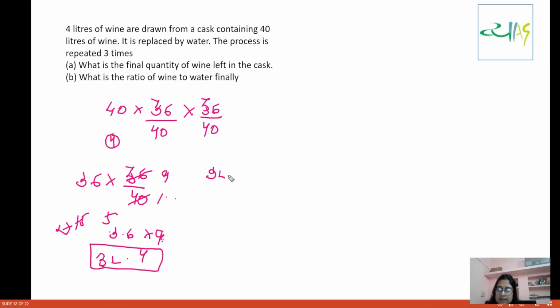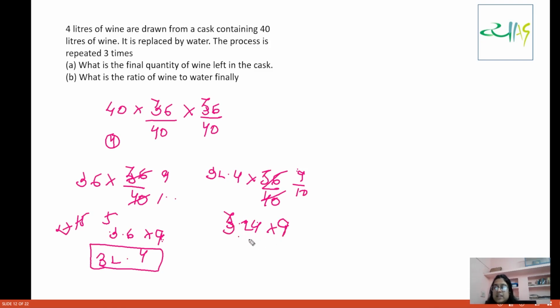Now in this 32.4 liters, again you will multiply by 36 by 40. This is again 9 by 10. So this is again 3.24, okay, 3.24 into 9. Please pardon me for the quality of this pen. I think I will have to replace it very soon.